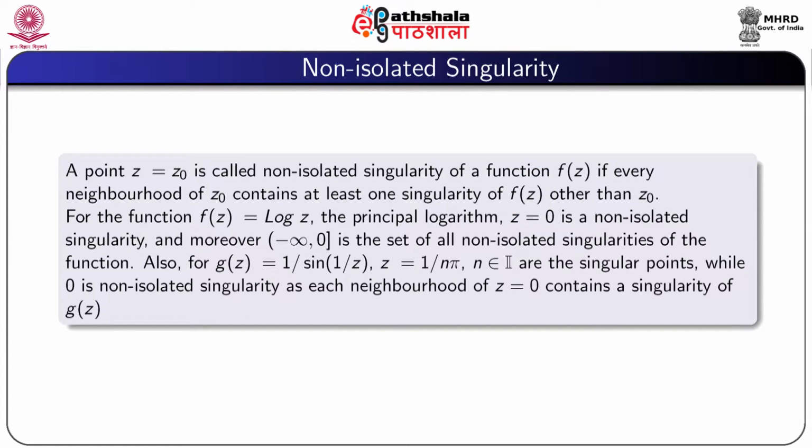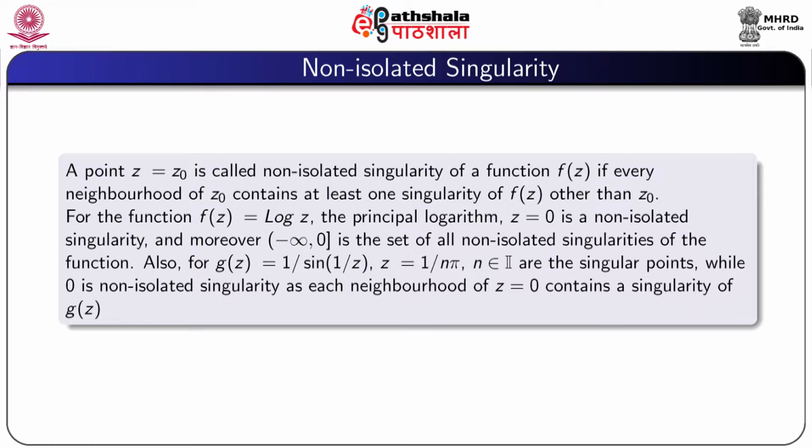For the function f(z) equal to capital Log z, the principal logarithm, z equal to 0 is a non-isolated singularity, and moreover the interval open minus infinity to closed 0 is the set of all non-isolated singularities of the function f(z) equal to capital Log z.